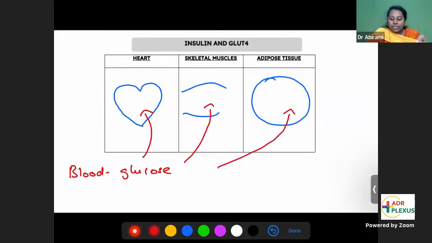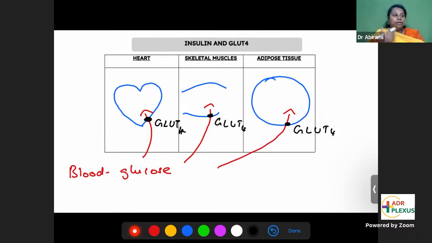The transporter which does this is called glucose transporter, GLUT type 4. In cardiac muscle, skeletal muscle, and adipose tissue, it is GLUT4. That is why GLUT4 is called insulin-dependent glucose transporter. Because only if insulin is there, it can push the glucose through GLUT4 into these cells.